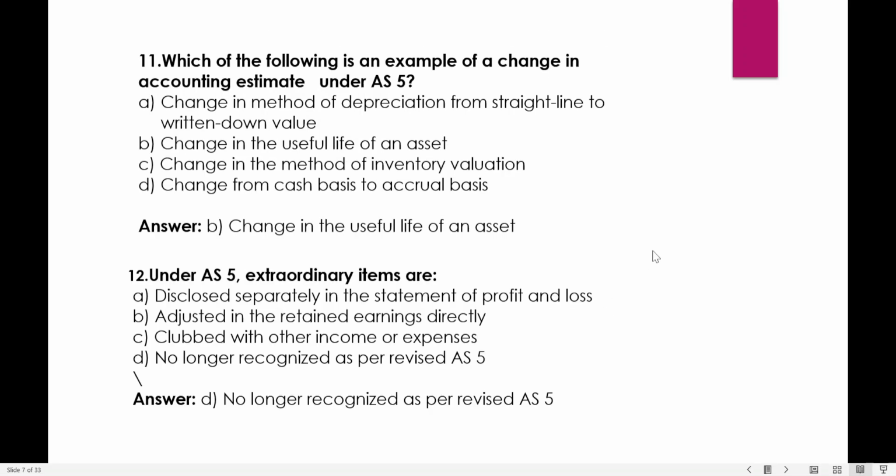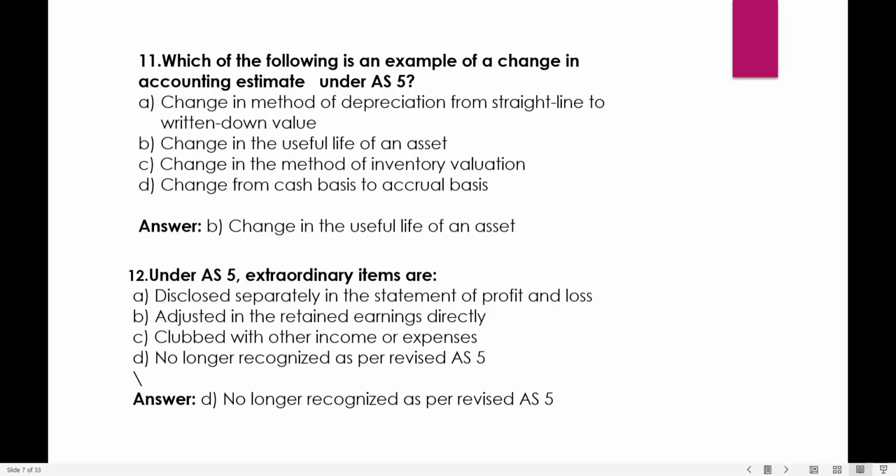Which of the following is an example of a change in the accounting estimate under AS-5? Accounting estimate in the AS-5 में क्या आ रहा है? Change in method of depreciation from straight line method to written down value method, change in the useful life of an asset, change in the method of inventory valuation, change from cash basis to accrual basis. The answer is change in the useful life of an asset.